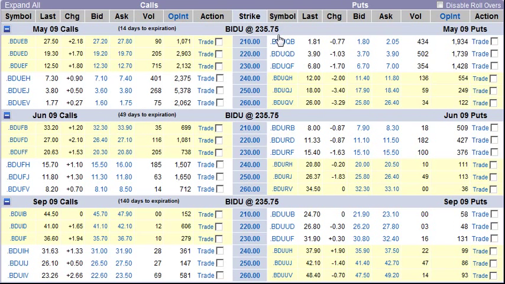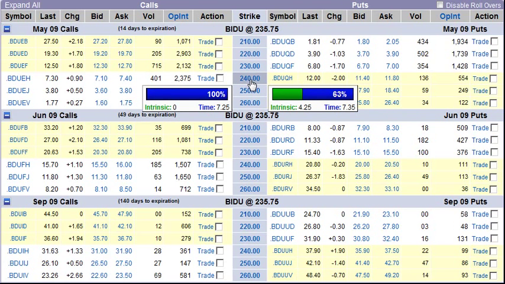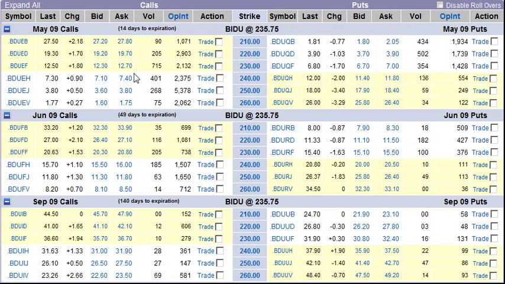We can see it's trading at $235 per share, thereabouts. What's really interesting here is take a look at this strike 240 option. If we come across here, we can see a bid price of 710 on this call option. And what we could do if we wanted to generate some premium, if we own the stock, is simply sell this option against our stock holding. For example, if we had 100 shares, we would sell one contract. If we had 1,000 shares, we might wish to sell 10 contracts.